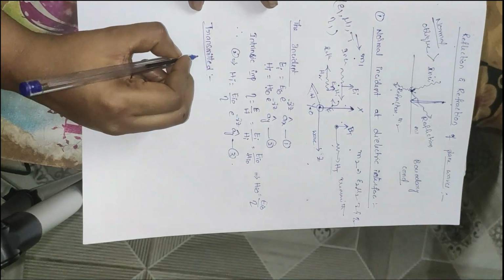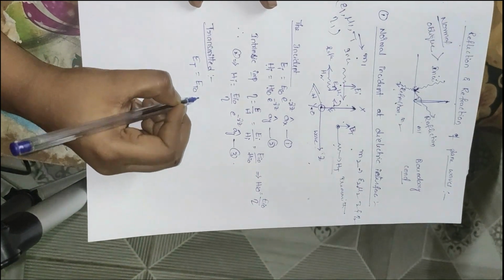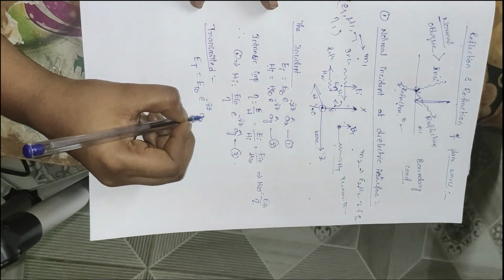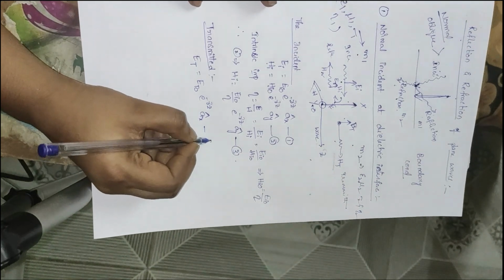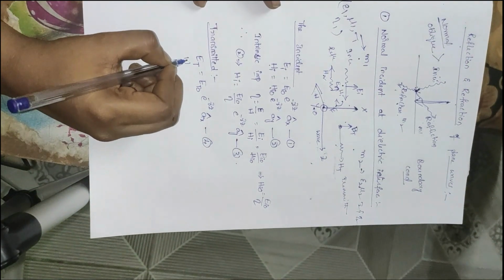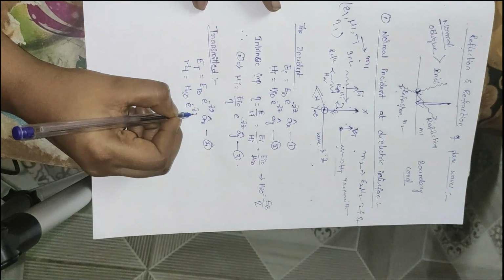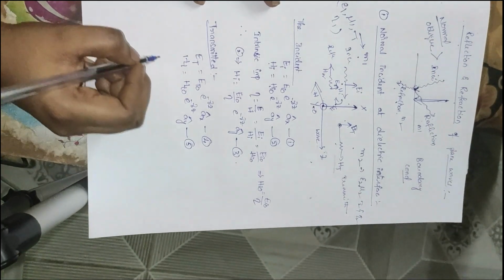We are defining the transmitted wave. So the transmitted wave Et is equal to the magnitude Et naught into e power minus gamma z along the x direction only. This is equation number 4. So Ht is equal to Ht naught into e power minus gamma z ay cap, which is equation number 5.